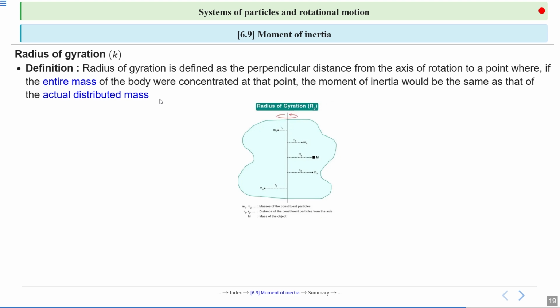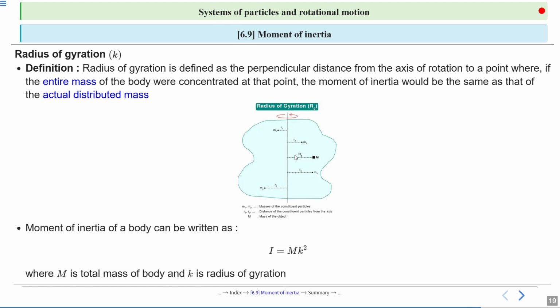We can say it is a distance from the axis of rotation at which the entire mass of the body can be imagined to be concentrated to produce the same moment of inertia. So the moment of inertia of a body can be written as I equal to mk square, where m is the mass of the body and small k is the radius of gyration.